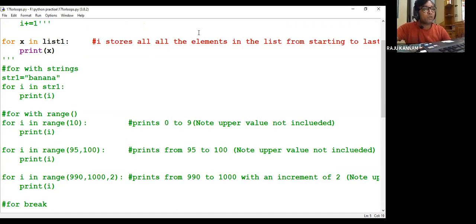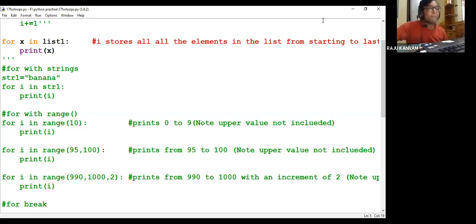We can use the for loop in only the list case? No, we will see. Is the sound audible to everyone? Deepthi Pandey is asking whether we can use the for loop only in the list case. No, we can use it everywhere, that we will see in the program.